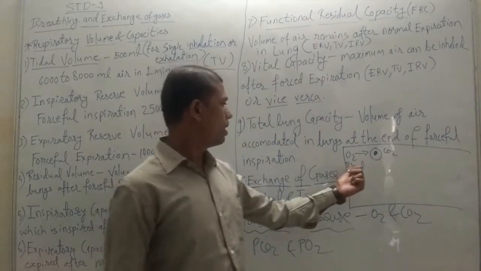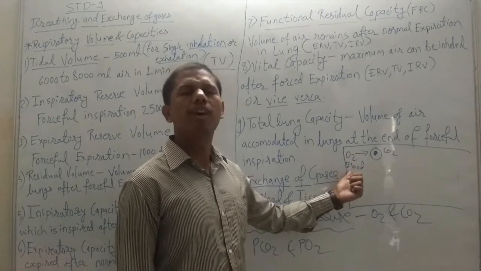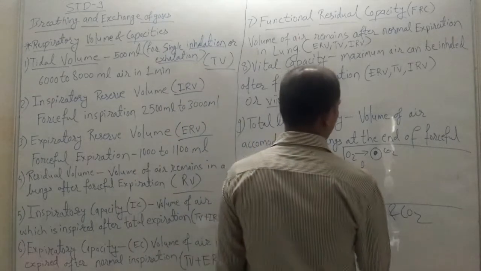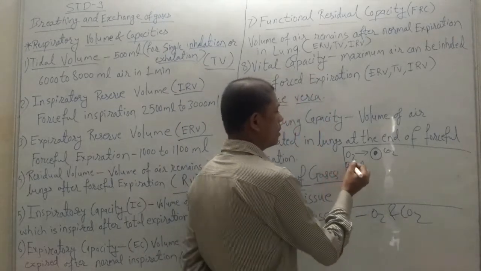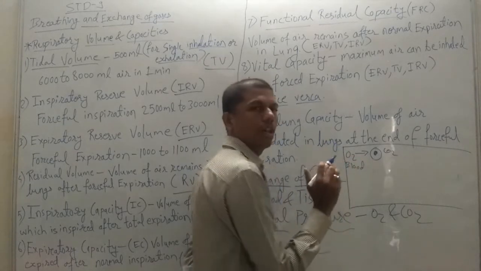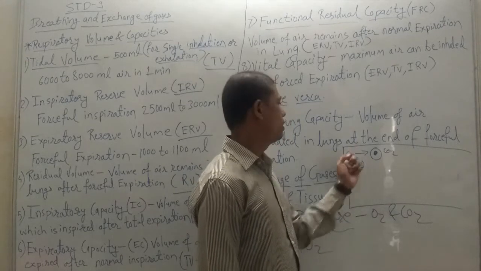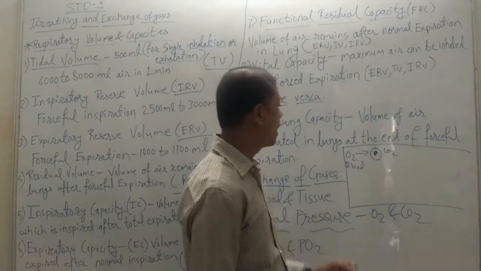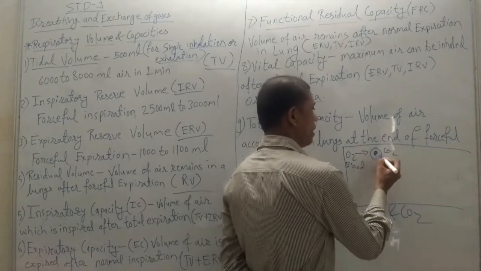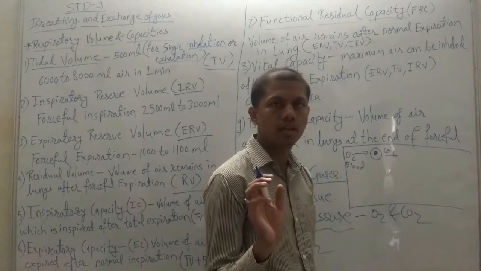So in the blood there is a high concentration of oxygen and very little CO2. Here we can consider that CO2 is almost absent in the blood, about 99%, and oxygen is present in the blood. On the other side, in the cell CO2 is present and oxygen is not present at all.